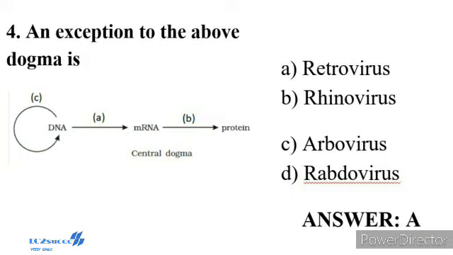Question number 4. An exception to the above dogma is shown in the diagram, the central dogma of protein synthesis. Protein synthesis involves 2 steps, transcription and translation. The process of copying genetic information from one strand of the DNA into RNA is termed transcription. Here also the principle of complementarity governs the process of transcription, except that adenosine now forms a base pair with uracil